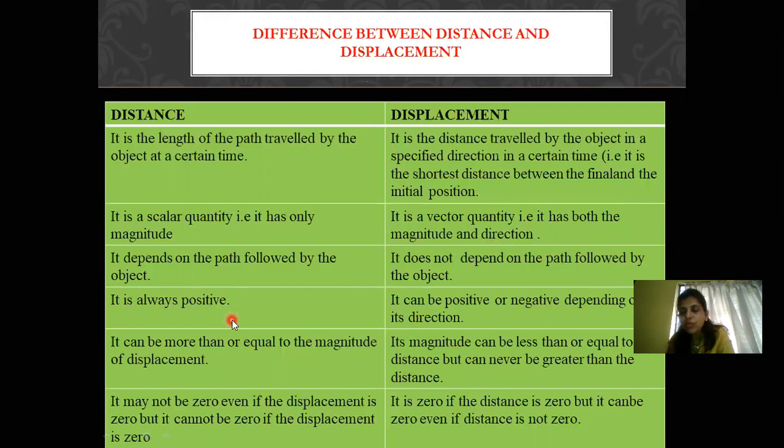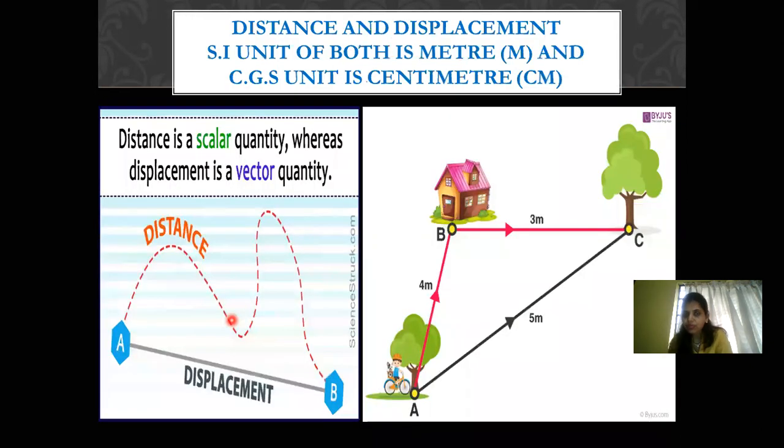It is always going to be positive because direction we are not considering. That's the reason distance is always going to be positive. Whereas in case of displacement, as we are considering the direction, that's why it can be positive, it can be negative, and it can be zero as well. So let us understand how it can be zero. So here, if the body is going to move from position A to position C, first is going to move in this direction.